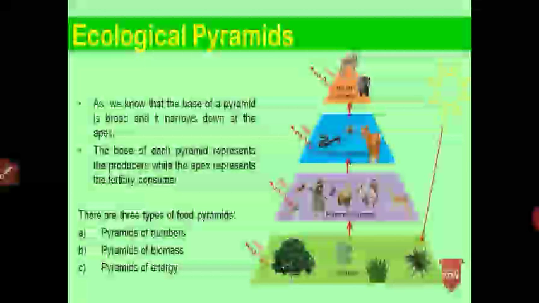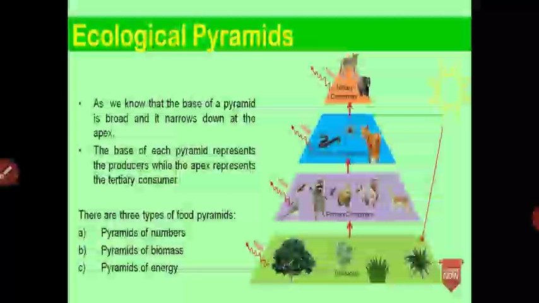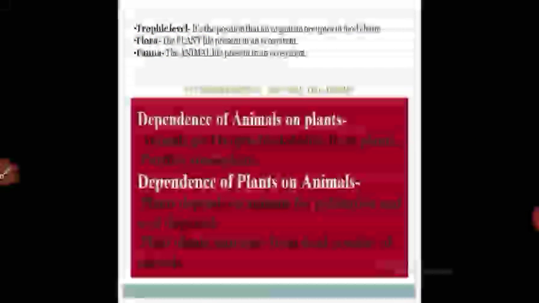What is meant by food pyramid? A food pyramid is a shape or diagram in which the base is broad and the apex is narrow. In that pyramid we can show the food chain. Got it, students?